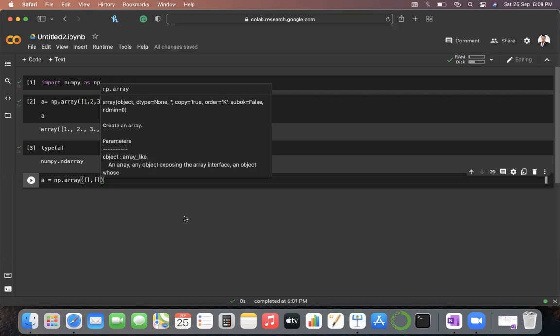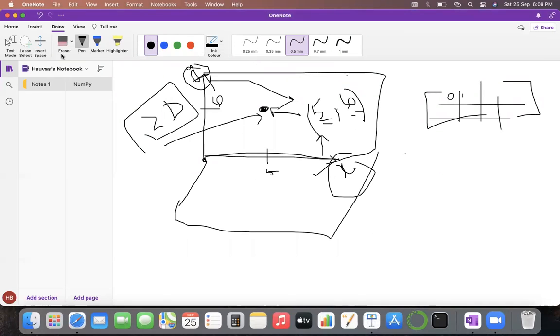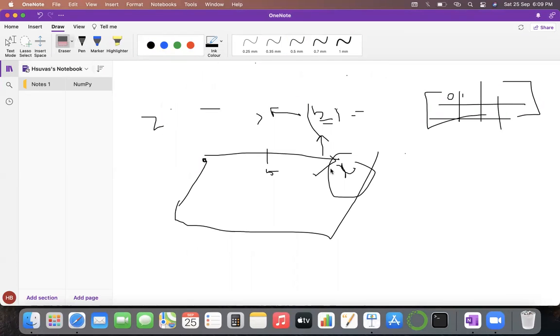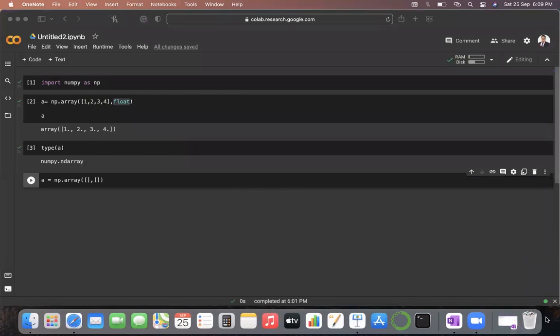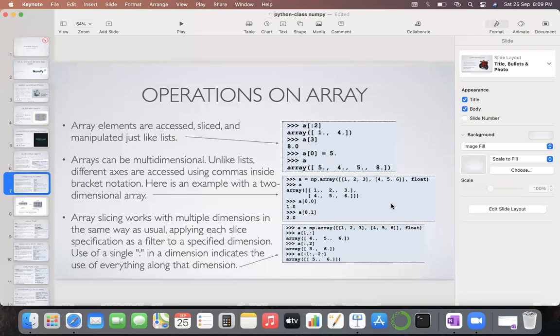For example, a equal to np.array. Can you go to the code? Just one sec. Yeah, sure, I can go to the code. In where you have written a equal to np.array, it's printed as 1, 2, 3, and in the next line 4, 5, 6. So if we add one more row, 7, 8, 9, there, then also it will be called a 2D array.